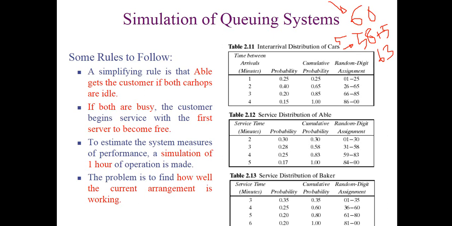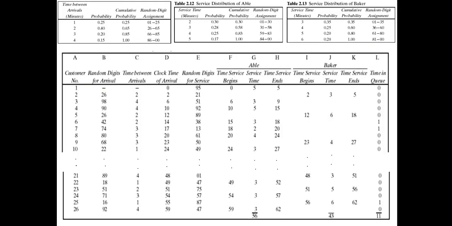Okay, so let's move on. As you can see, the simulation has started, and a number of customers are being served, and there are also some skipped points, because if I put in the whole table, it will become very big. Each and every row follows the same rules. If we discuss some of these rows, it will be clear to us. You can also see the distribution tables here, and the random digits are actually given in the simulation table, so I am not putting the random digits separately here.